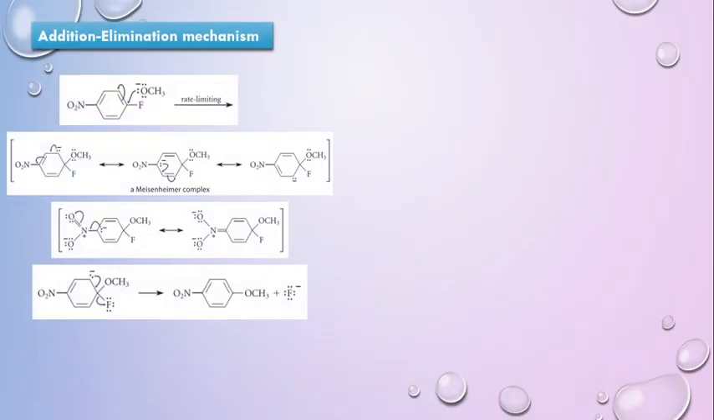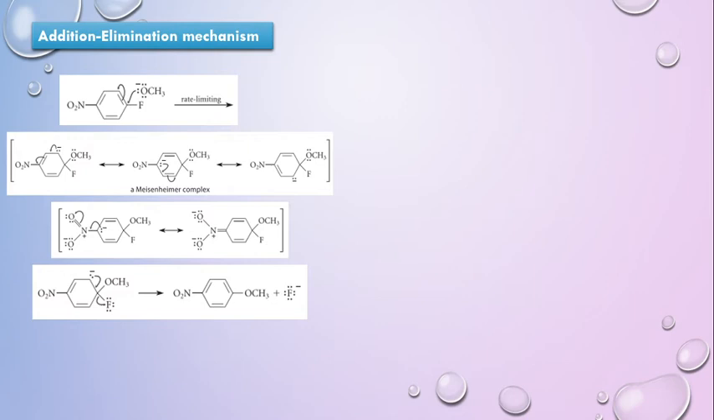So this is the addition elimination mechanism. The first step is the attack of the nucleophile. Here we have taken methoxide as a nucleophile just for an example, and a fluoro group is present here, and if you can see, we have a nitro group at the position para to fluoro. So the carbon to which fluorine is attached is going to be electron deficient. So your nucleophile attacks at that carbon.